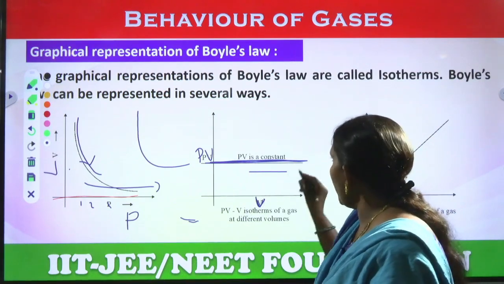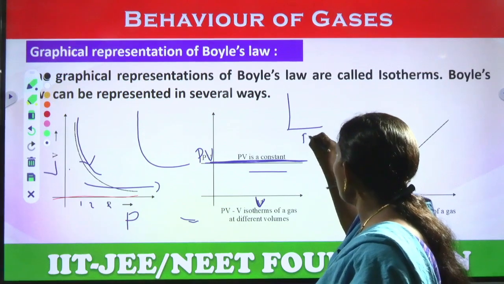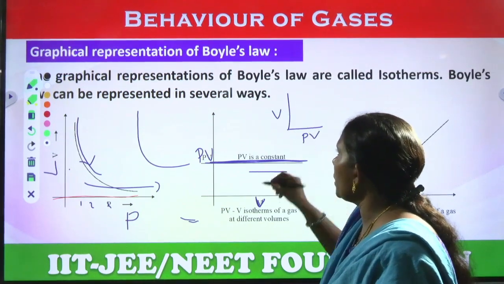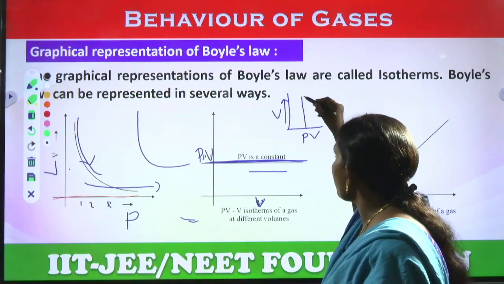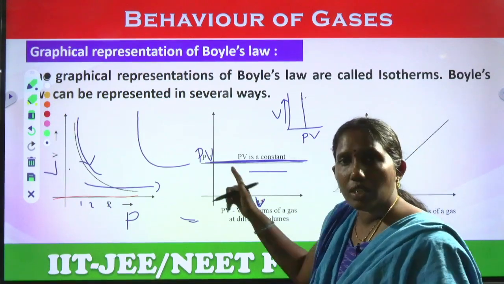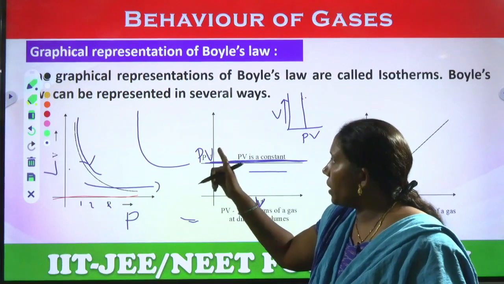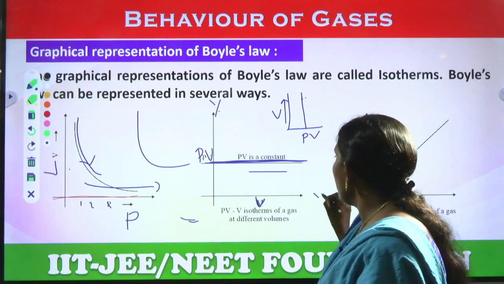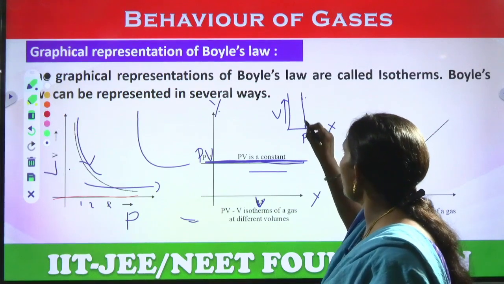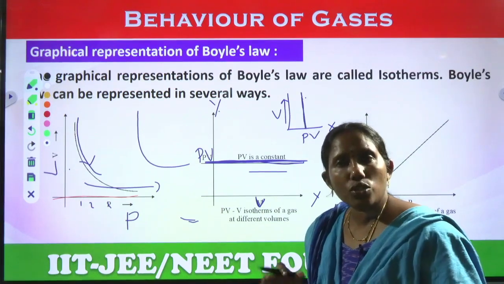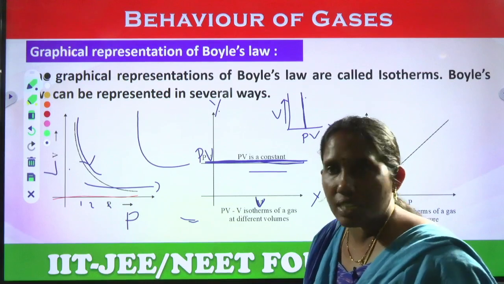If you take PV on the y axis, the line will be like this. If you take PV on the x axis, the line will be like this. There is no change in PV because it is a constant.